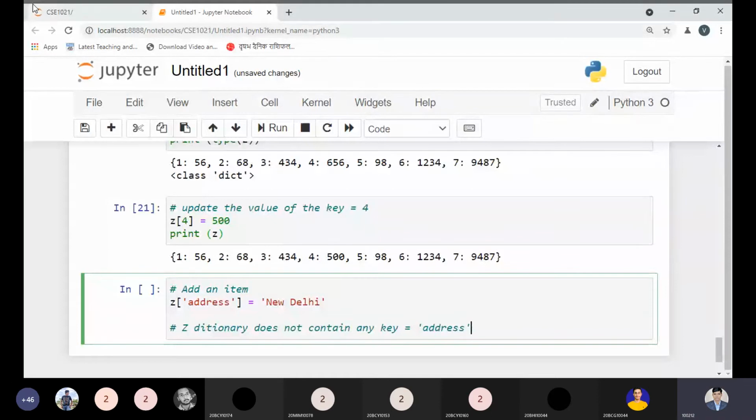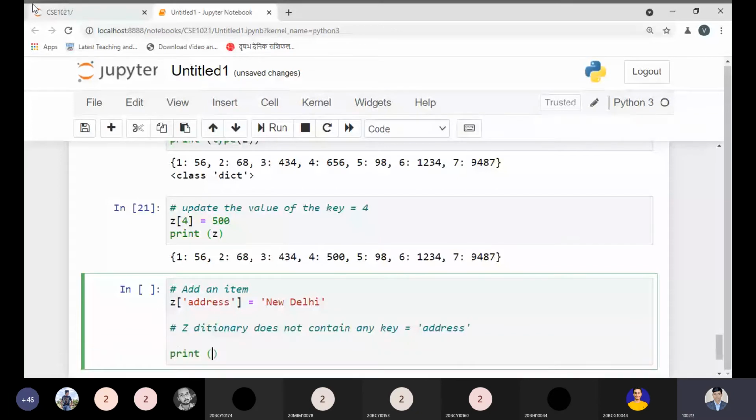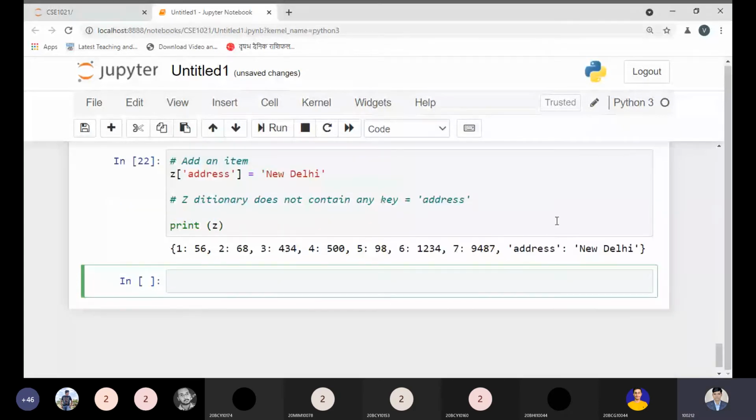If I try to do so, what would happen? Let us check. And after that, I just need to print the Z. And let me check. Yes. At the last, it is updated. So in the dictionary, it's also easy to update or add something.